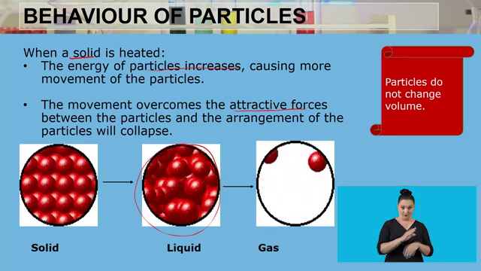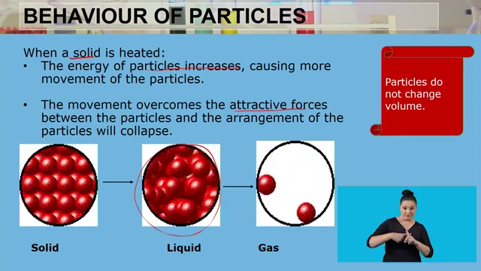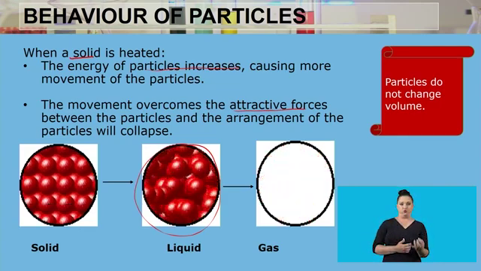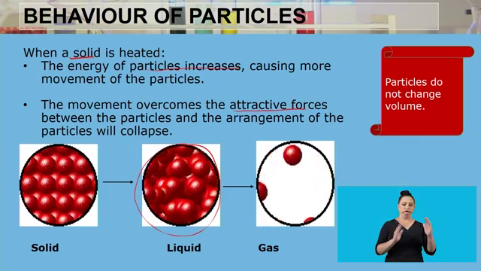And also, if we keep on increasing the temperature of a liquid, the particles will gain more energy and move around even more vigorously and fill up the space of the container. In that case, the forces that are holding the particles together weaken to a point where they're almost non-existent. So I hope you understood how the particles behave when we are increasing or decreasing the temperature,